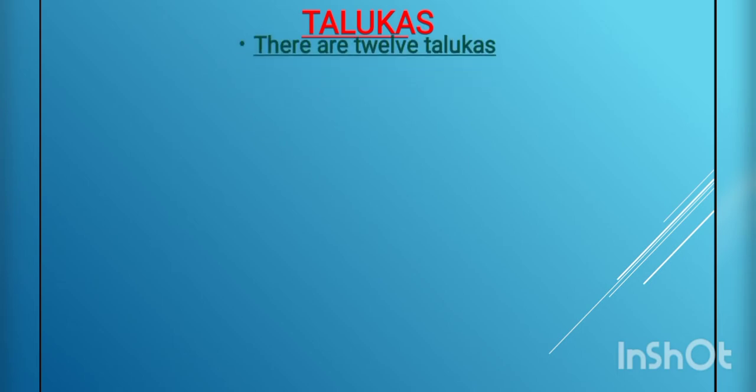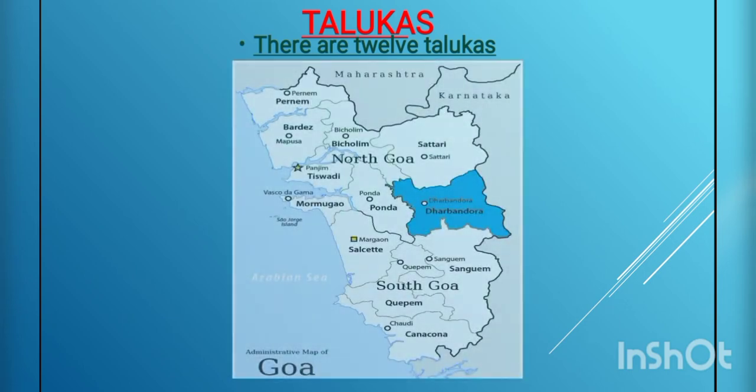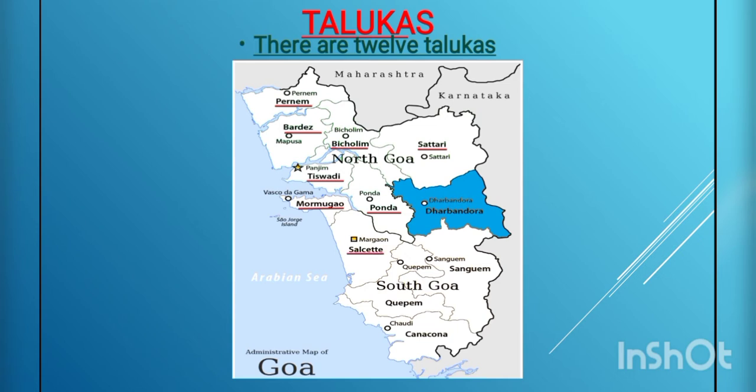Next, about the talukas of Goa. Goa has 12 talukas, namely Pernem, Bardez, Bicholim, Sattari, Tiswadi, Marmugoa, Ponda, Salcete, Sanguem, Quepem, Canacona and Dharbandora.